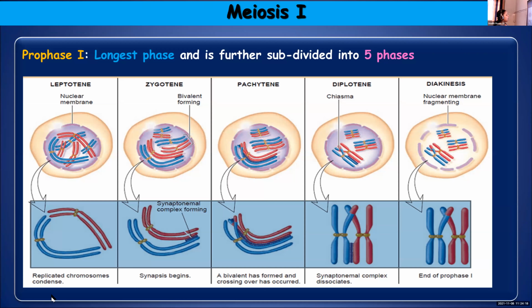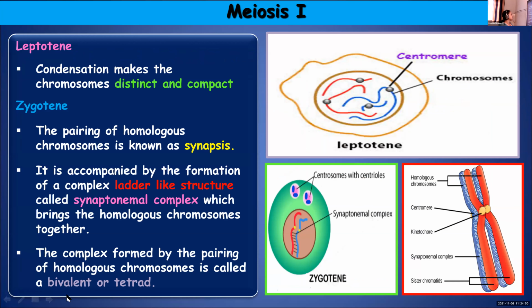Leptotene, zygotene, pachytene, diplotene, and diakinesis. So prophase 1 is the longest phase, having 5 substages. Prophase 1 is the longest phase, and it is subdivided into 5 phases: leptotene, zygotene, pachytene, diplotene, and diakinesis. We'll start with the first one, leptotene.